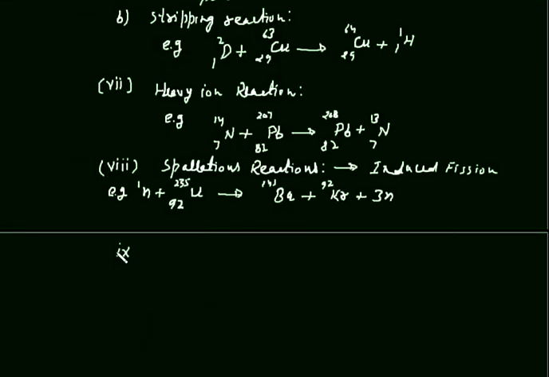Ninth type of nuclear reaction is compound nuclear reaction.